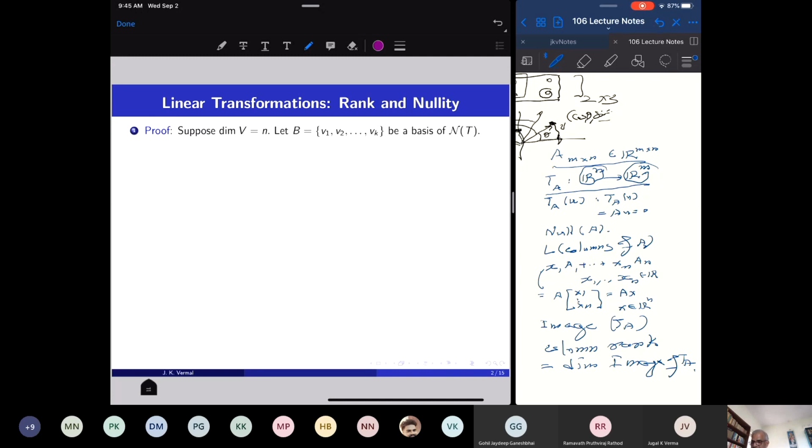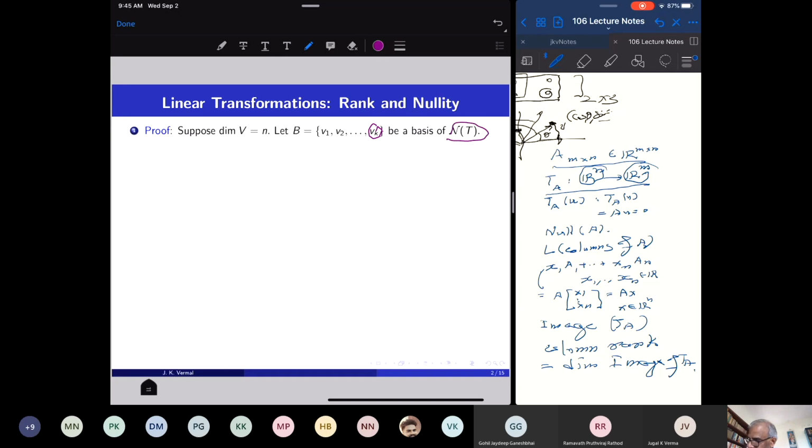Then there is a basis consisting of n vectors. This should be v_n. Okay, there is a basis consisting of n vectors. This is fine, I was mistaken. n is the dimension of V, and the null space of T is a subspace of V, and the dimension of a subspace is always less than or equal to the dimension of the whole space. So I can start with a basis of the null space of T.